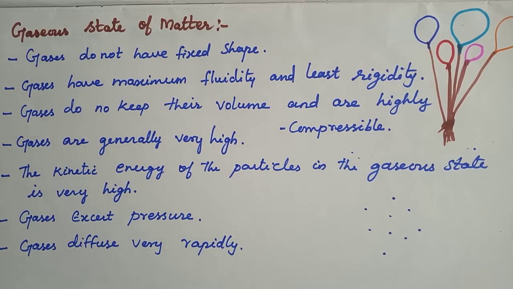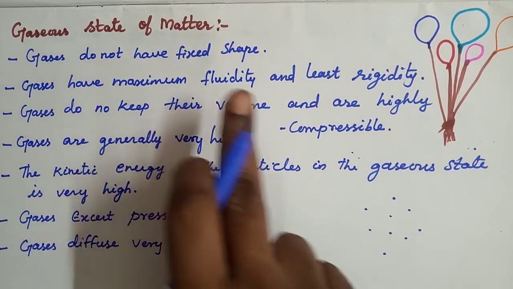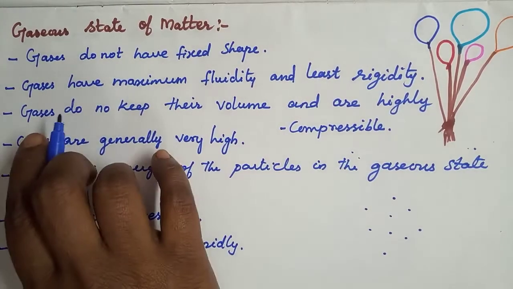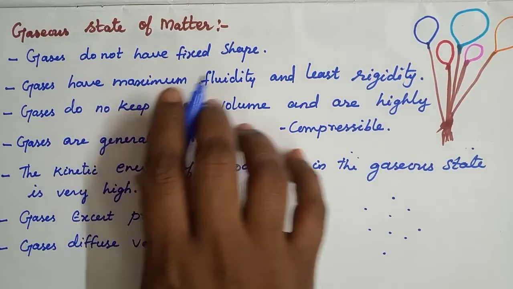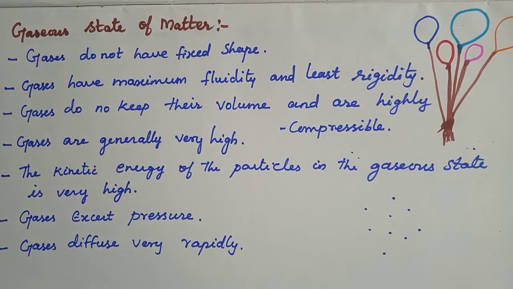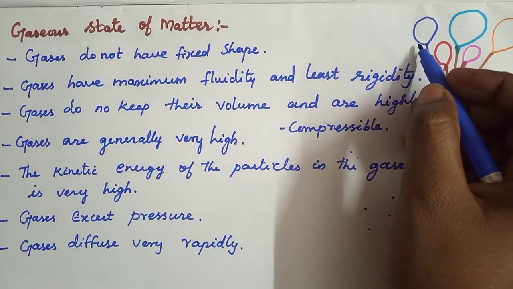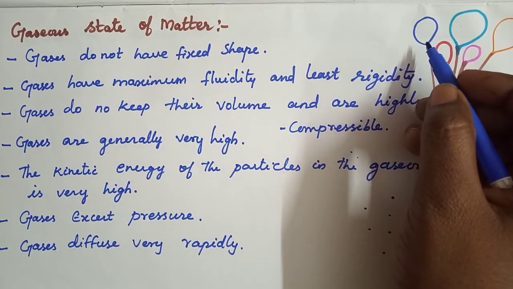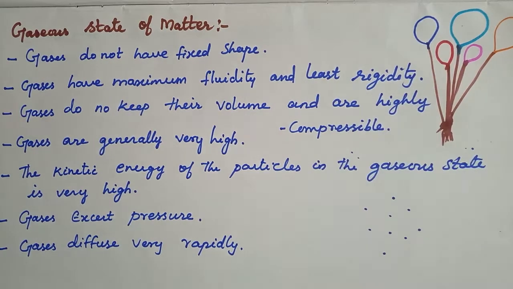The important properties of the gaseous state of matter are: gases do not have a fixed shape. Only solids have a fixed shape, not liquids and gases. So they acquire the shape of the container in which they are filled or kept. For example, balloons and cylinders are examples.